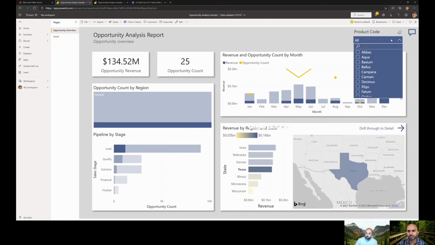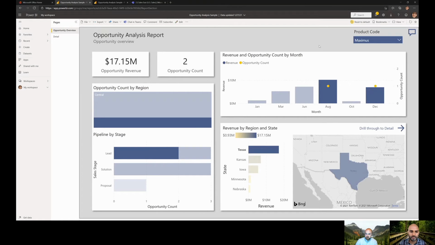Maybe up here I have products. Maybe I want to look at the Maximus product only. So I select that product code, and again, it filters that data down to make sure I'm looking at just what's relevant to me. See, this is fantastic. Even in this quick example, you could see how this would be so useful.